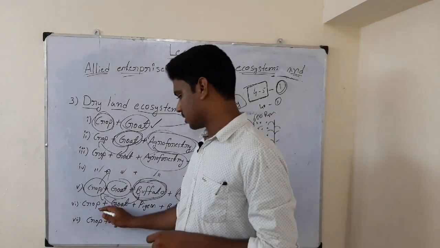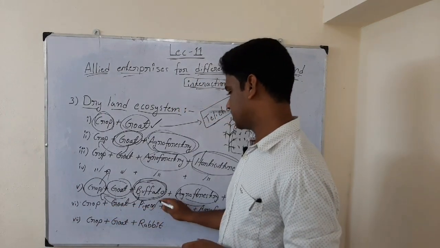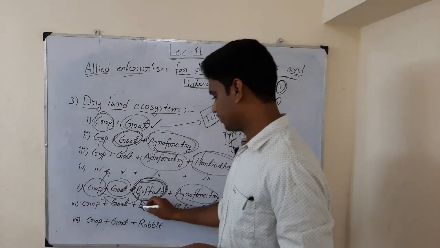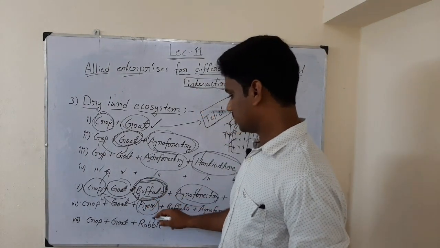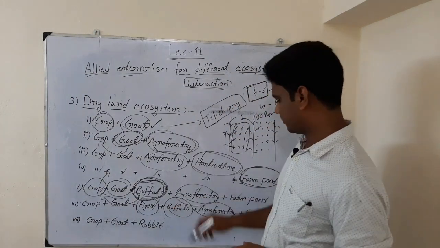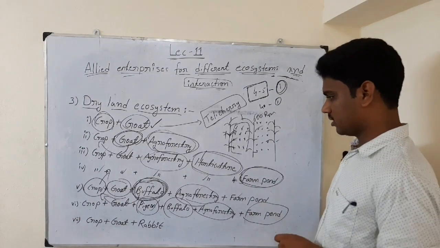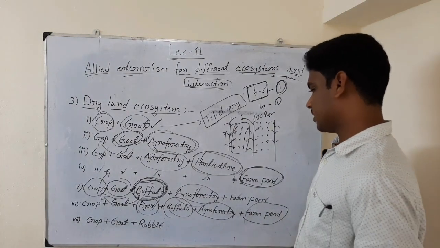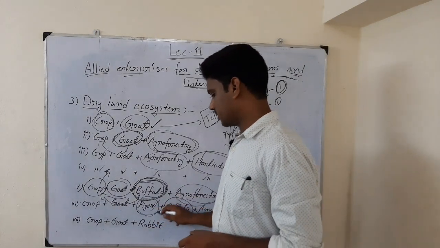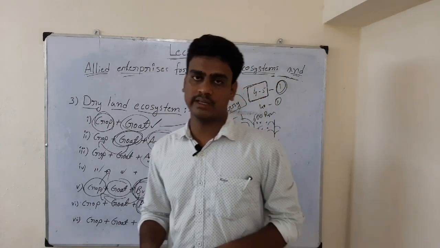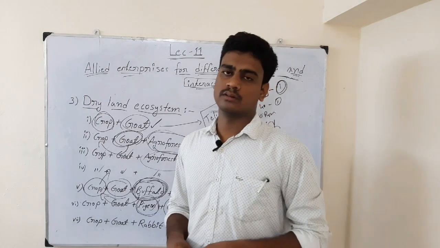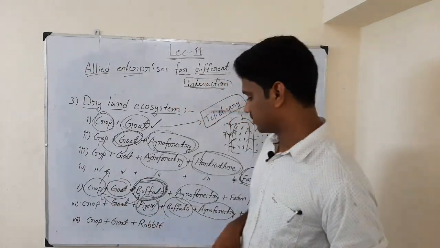Then the next one is crop plus goat plus pigeon. So instead of going for buffalo, we are going for the pigeon bird. And buffalo also we are adding, and agroforestry we are adding, so we didn't remove buffalo here. The next one is farm pond. So here we are adding one extra component, which is pigeon. Why are we adding pigeon here? Pigeons especially love to eat red gram, and other food grains also they eat.